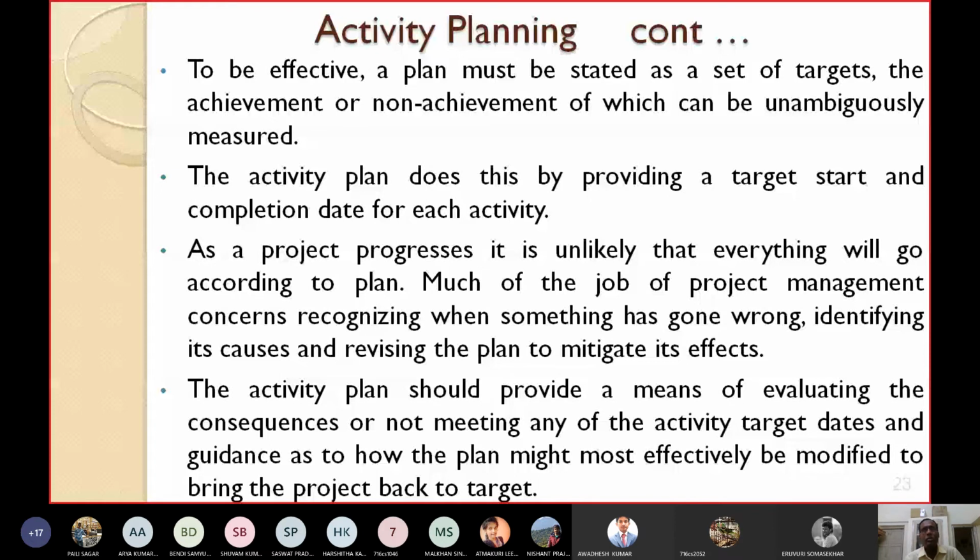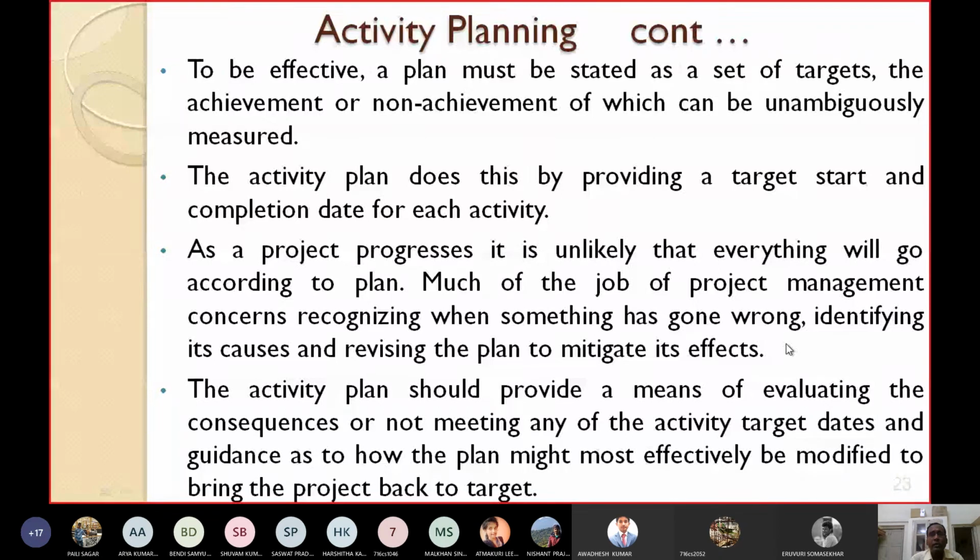All those things you can get if you are following proper activity planning, then you can have the advantages of all those things. You can bring your project back if some wrong thing happens.